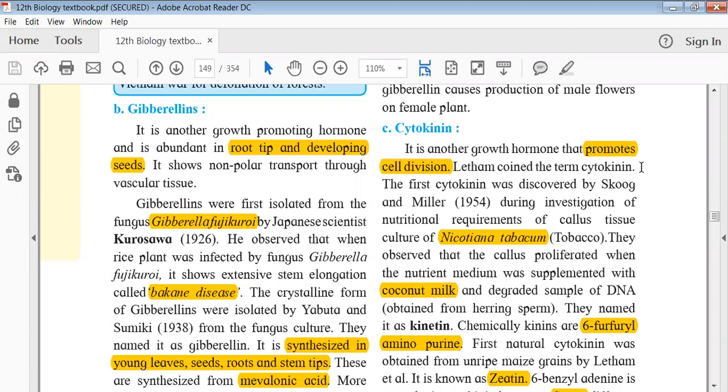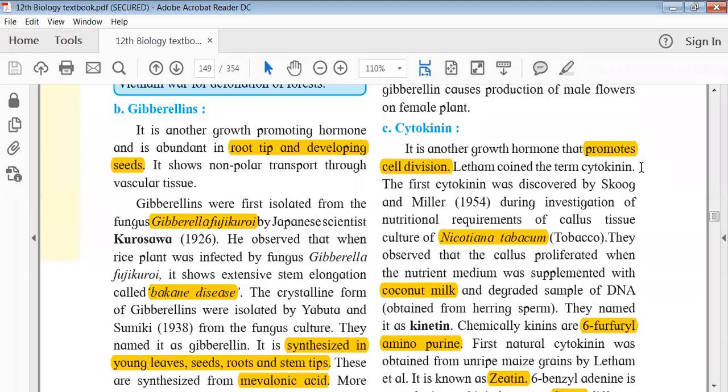Okay, that's why the name is gibberellin. So it is a growth promoting hormone and it is also present in root tips and developing seeds. Now why is it present in developing seeds? Because it is also required for breaking dormancy. So you can see this is one function which is common for auxin and gibberellins. So you should note down such things.